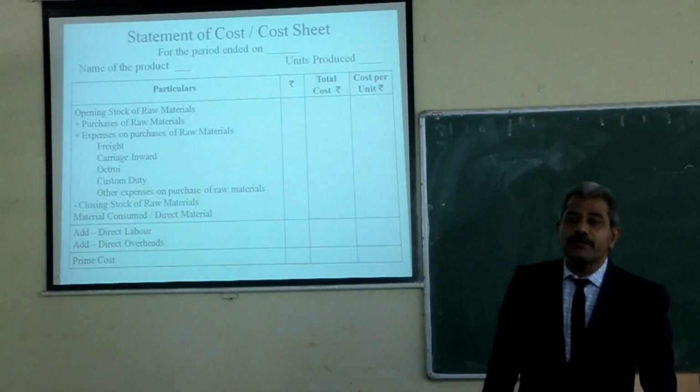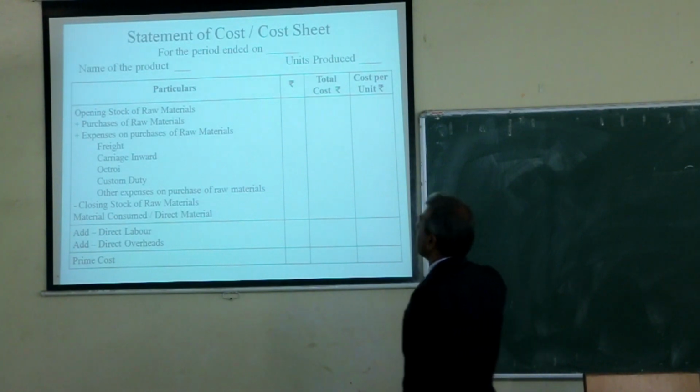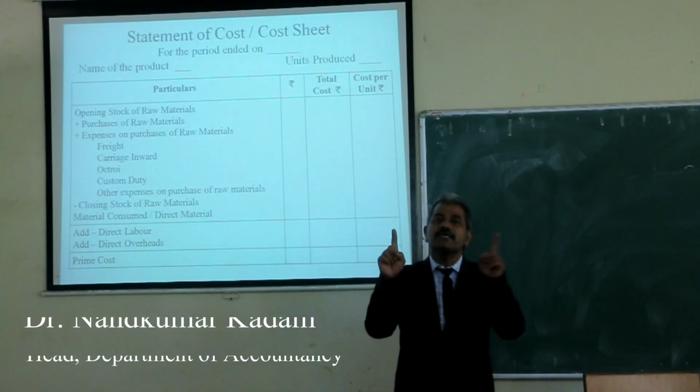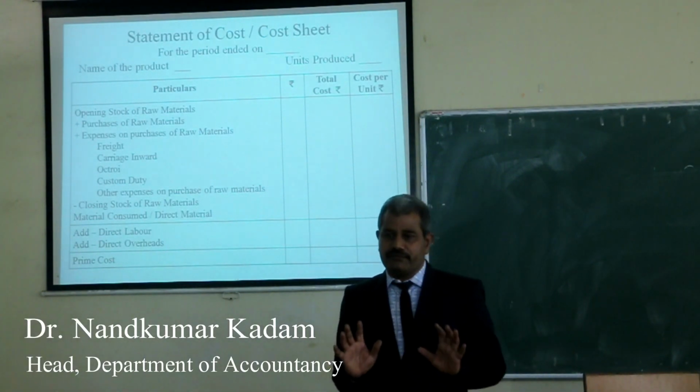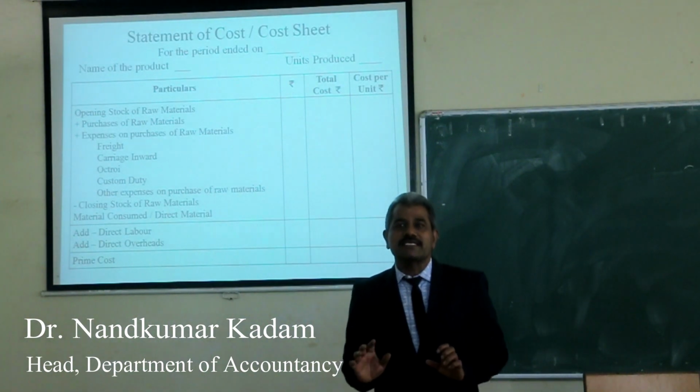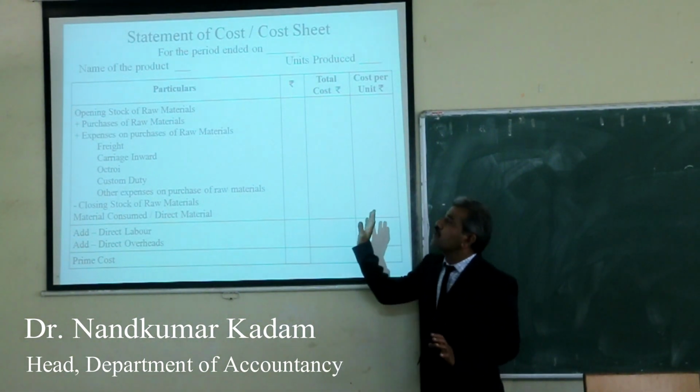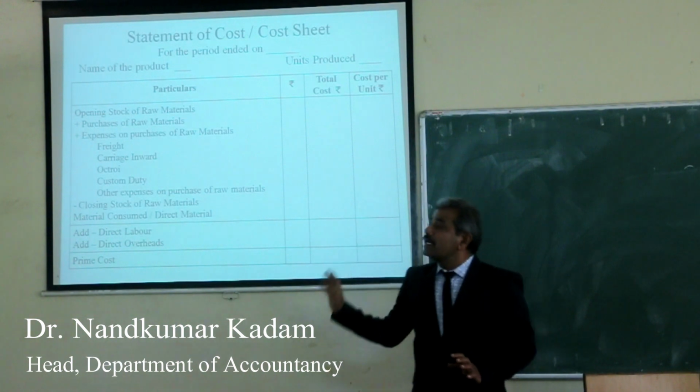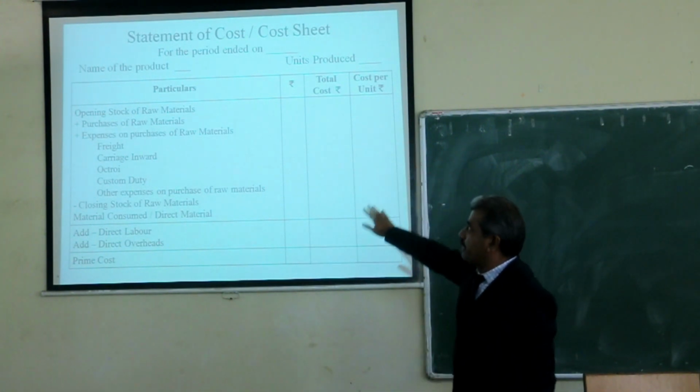You will be asked to prepare a statement of cost or cost sheet. There is a particular format for preparation of this statement of cost. Cost sheet is prepared in this format.